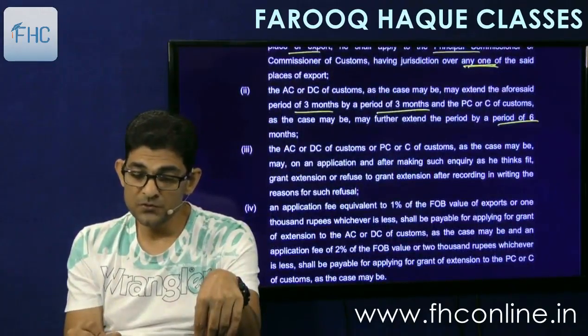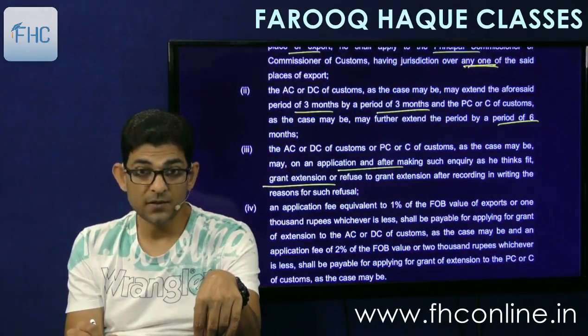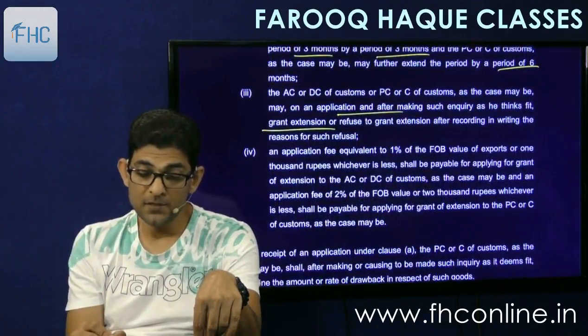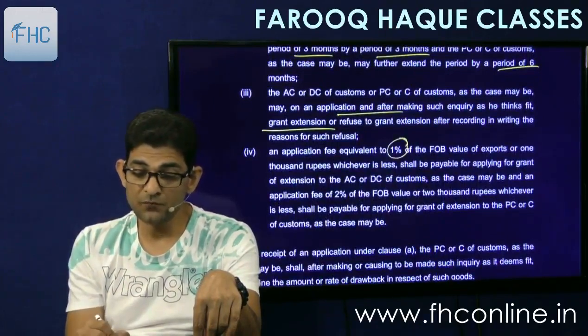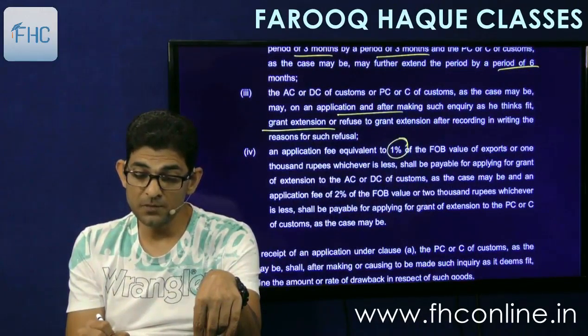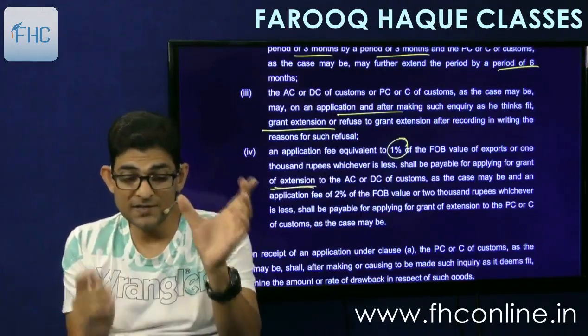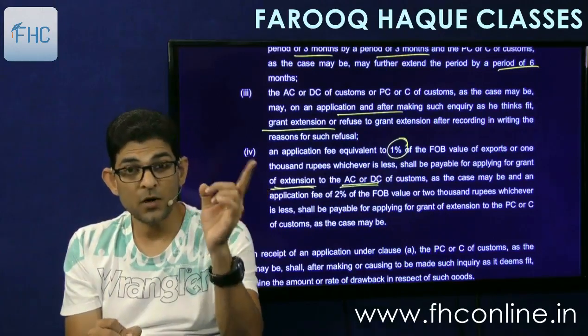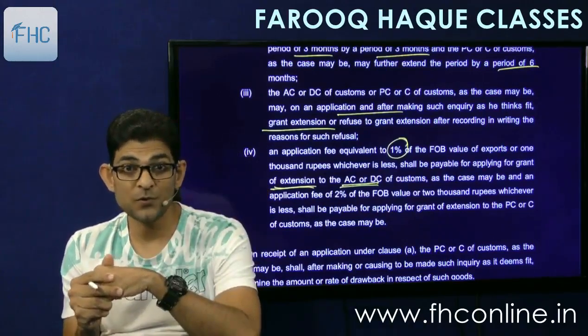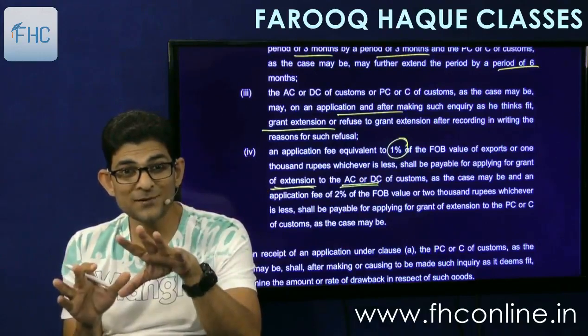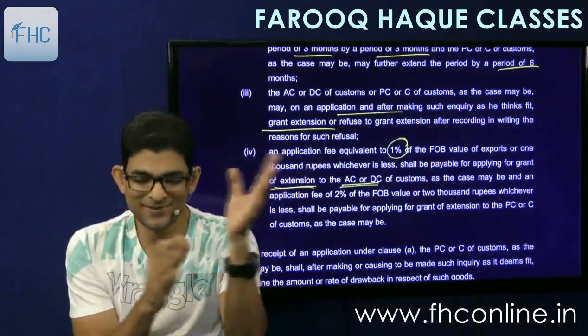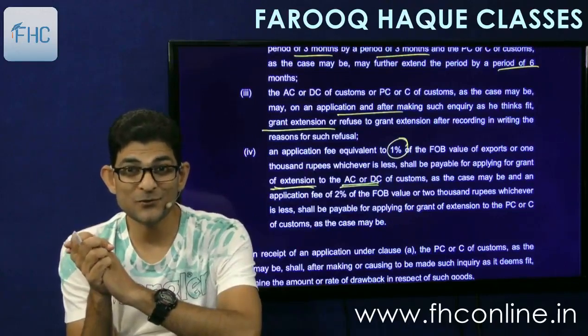And the ACDC or PCOC, as the case may be, may on application and after making such inquiry as it thinks fit, grant extension or refuse to grant extension after recording reasons in writing. And an application fee of 1% of FOB value of exports or 1000 rupees, whichever is less, shall be payable for applying for grant of extension. When you make an extension application to ACDC, you have to pay fees of 1% of FOB value of export. Sometimes even the profit margins are less than 1%. So forget the extension. You go in time. Don't make a delay. Otherwise, you will lose considerably.